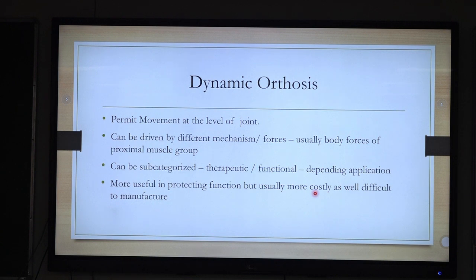Movement is possible, yes. Movement is possible, and it can be driven by different mechanisms, but mostly it is by body forces and from the proximal body part. Again, it can be subcategorized into two, therapeutic and functional. When it is given only for joint movement, it is therapeutic, and when it is given for any functional gain, any attachment with attachment, it is called a functional orthosis.